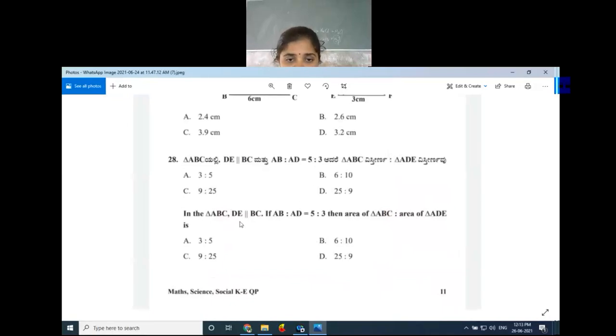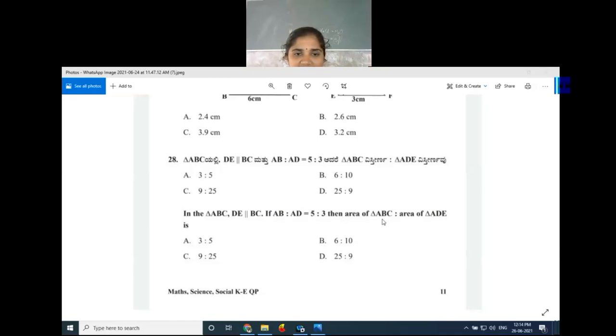I took this one because I have to calculate AD. AB by AC is equal to AD by AB. AB is given as 6, AC is given as 10, and AD is unknown. 6 times 6 is 36, cross multiplication. So 10 AD equals 36, therefore AD is equal to 36 divided by 10, that is 3.6. Option B is the right answer.